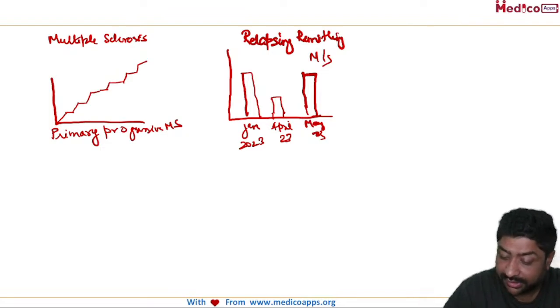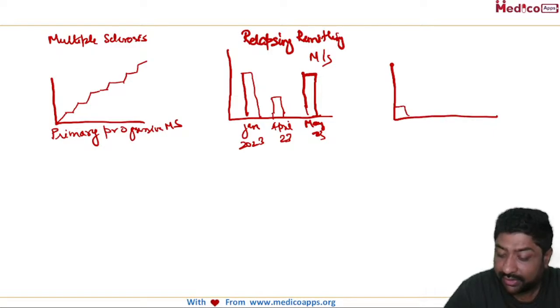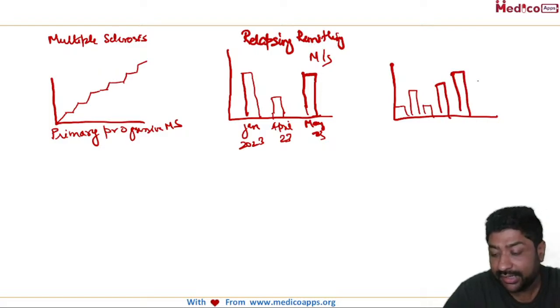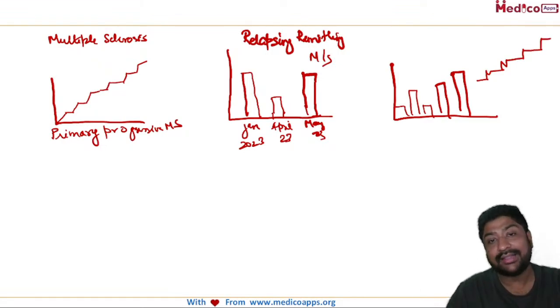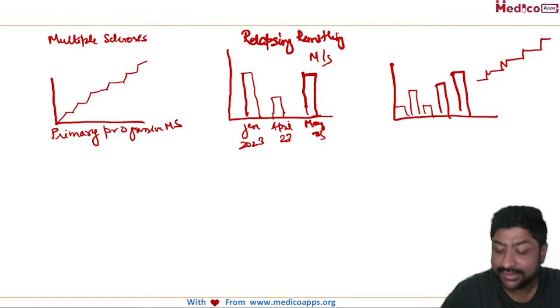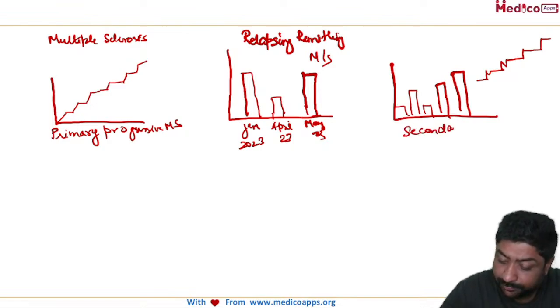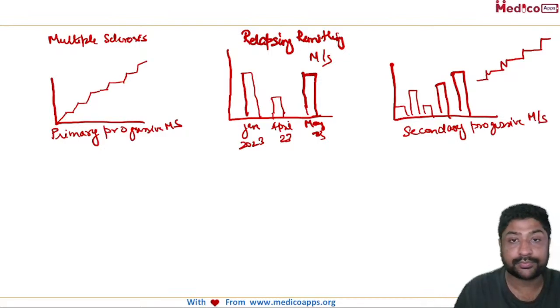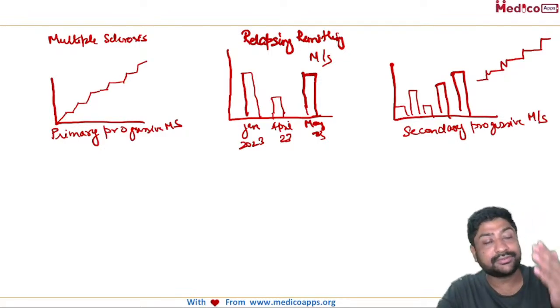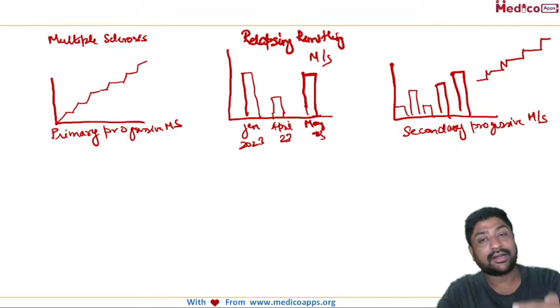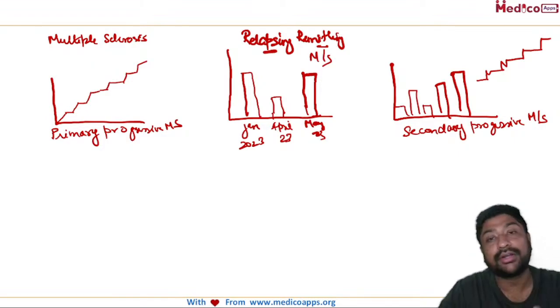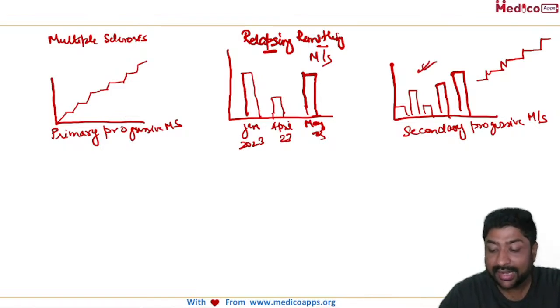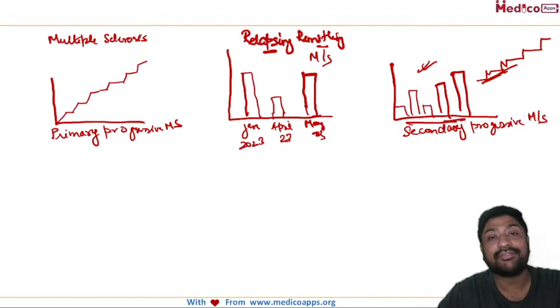The third presentation is when the patient had a relapsing remitting course for a certain period of time, and then developed a progressive course. So first relapsing remitting, and then a progressive course. This is called secondary progressive multiple sclerosis. So these are the three types. Primary progressive means right from the start one symptom follows another, and a third. Secondary progressive means primarily he had a relapsing remitting course, and after some time he is having a progressive course.